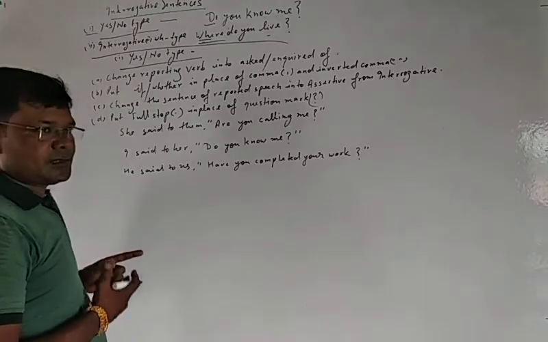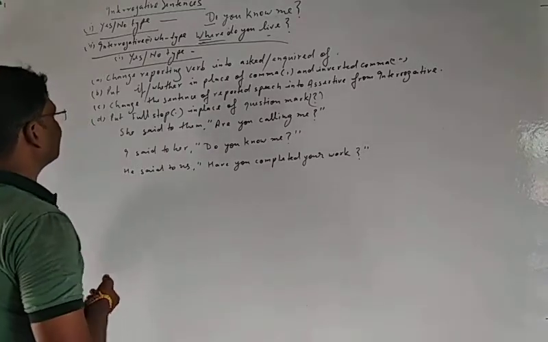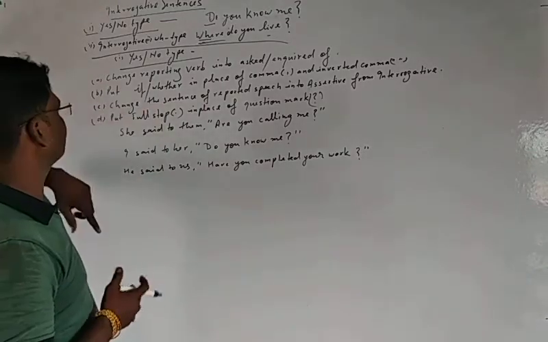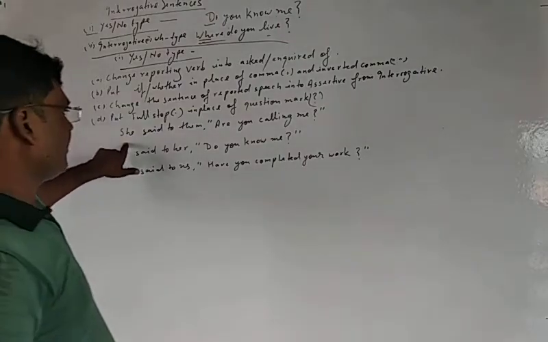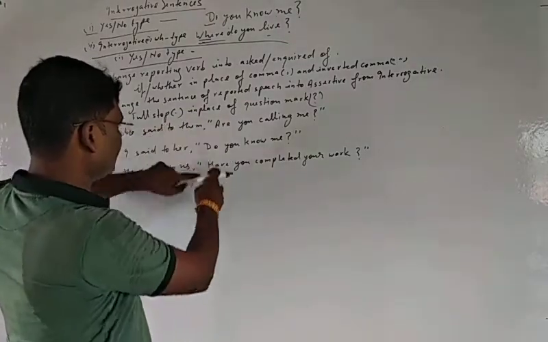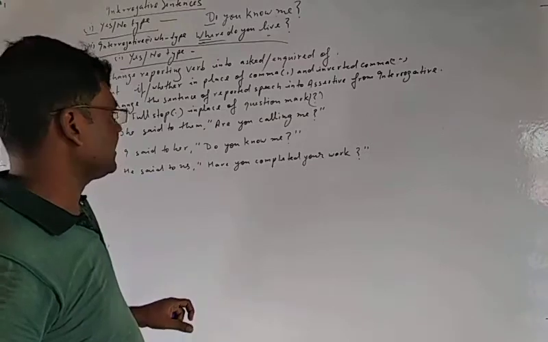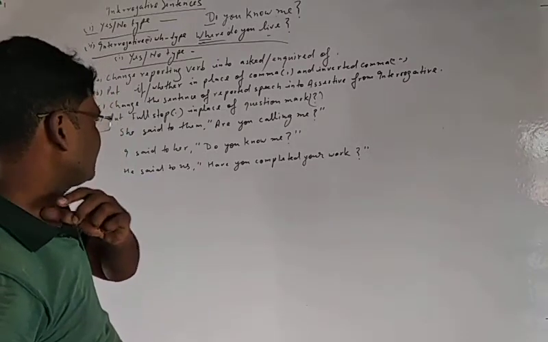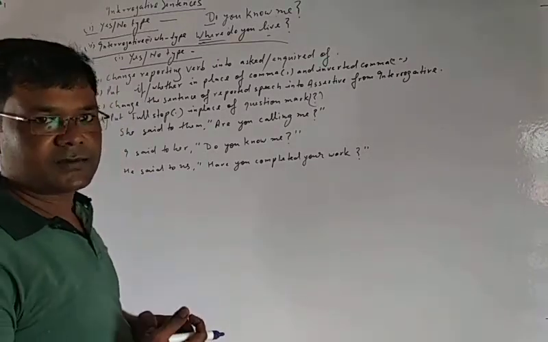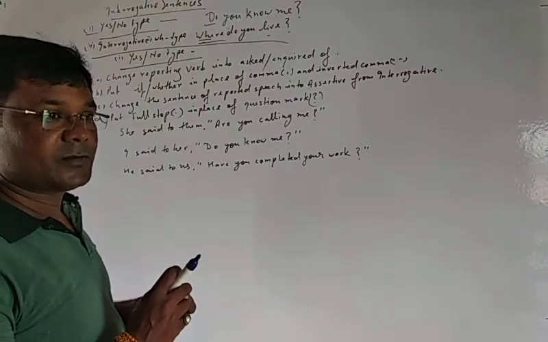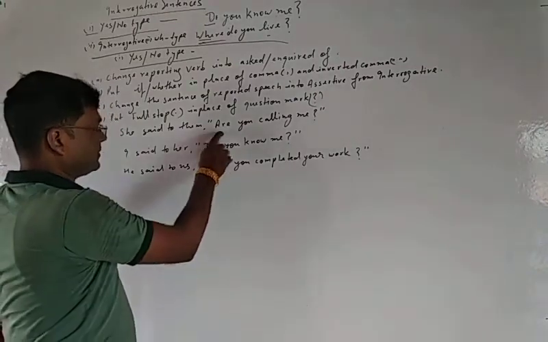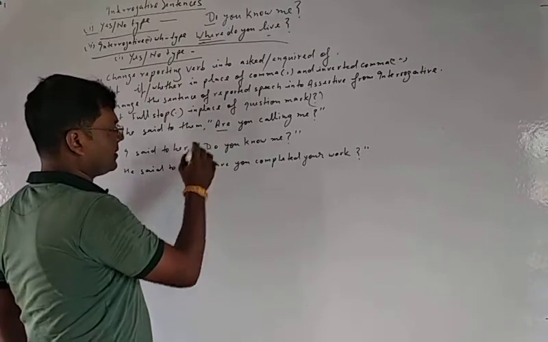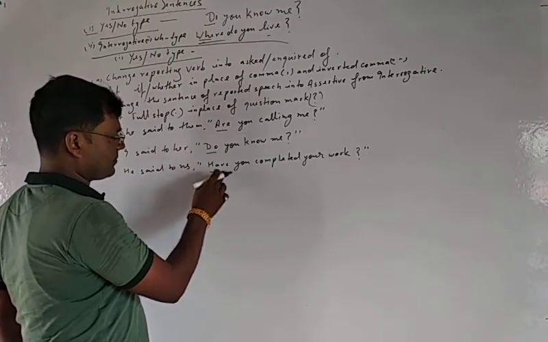These are three examples which will clear all these things. First of all, see here, all these three examples are interrogative first. Why are they interrogative first? They are interrogative first because they start with a helping verb. Here is "are", here is "do", here is "have".